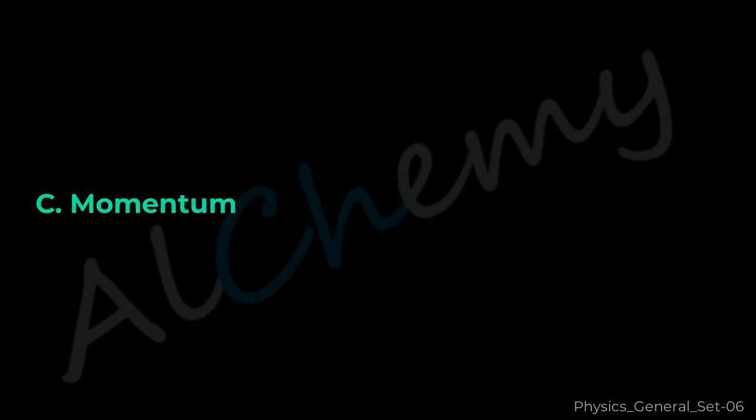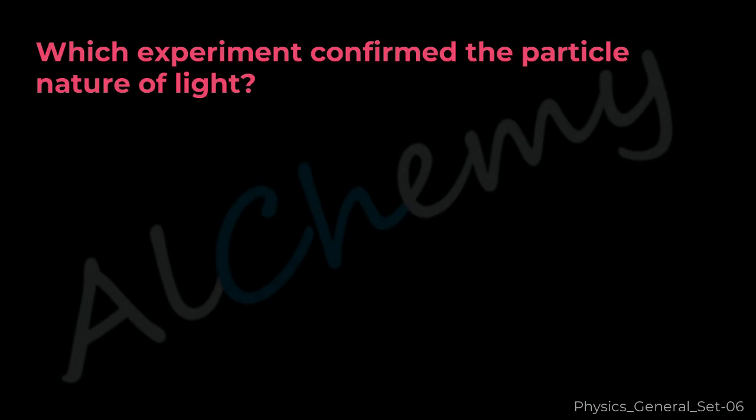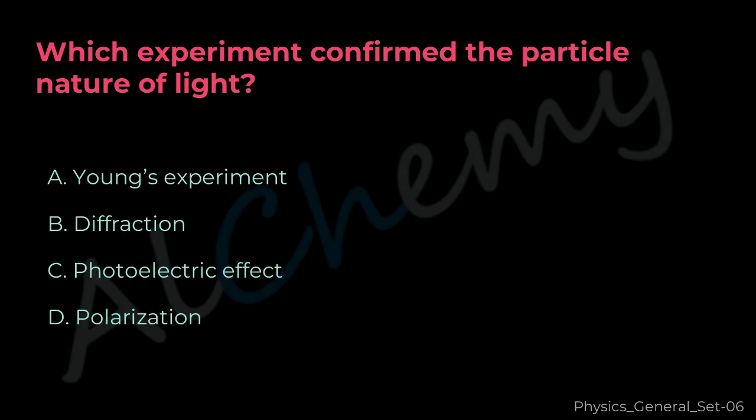The correct answer is C. Momentum. Question 31. Which experiment confirmed the particle nature of light? A. Young's experiment, B. Diffraction, C. Photoelectric effect, D. Polarization.